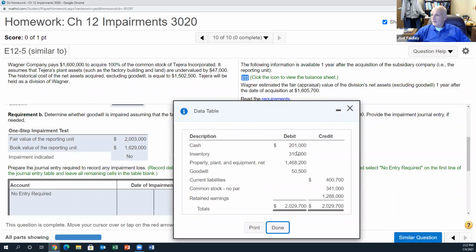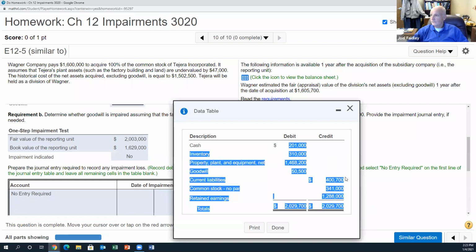So if I add up all of my cash, inventory, PP&E, goodwill, $2,029,700, and I subtract the $400,700, what is that? $2,029,700 minus $400,700. That is $1,629,000. So again, if I add all that up and subtract the $400,700, I get $1,629,000.